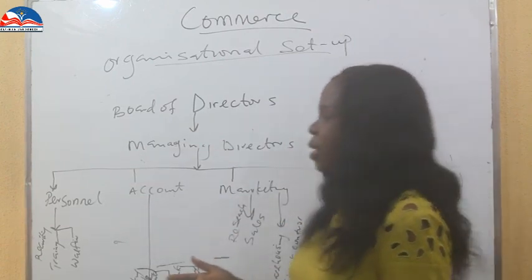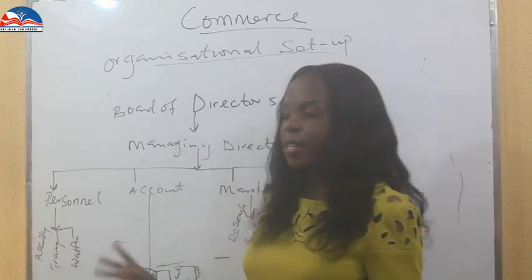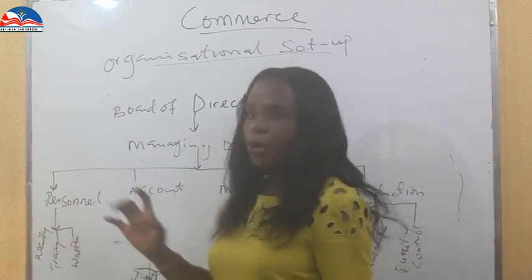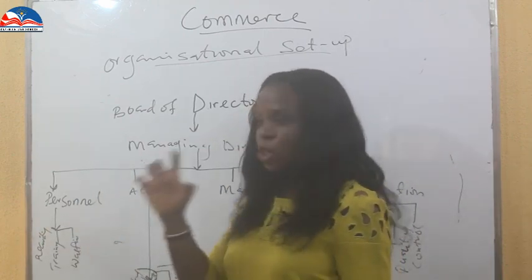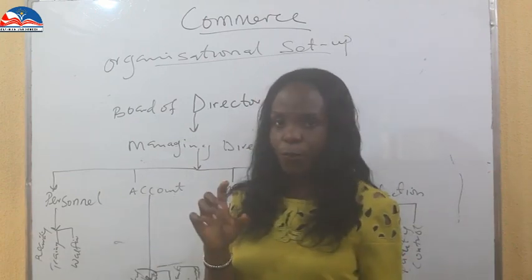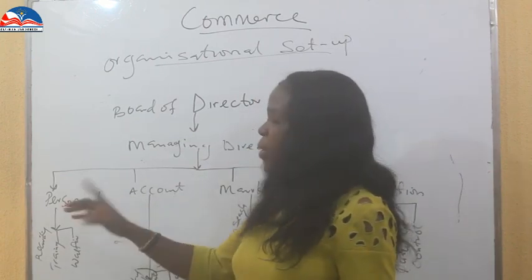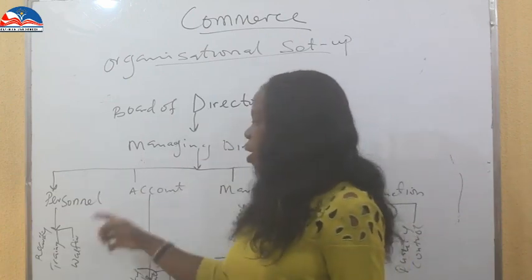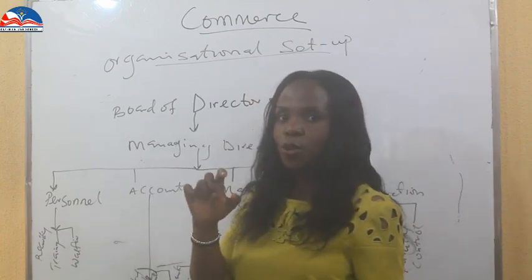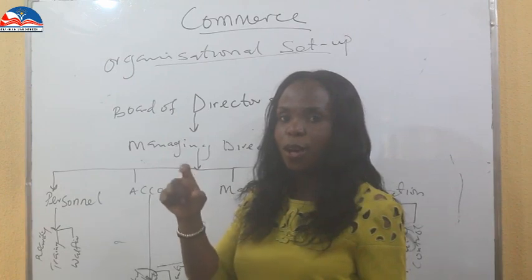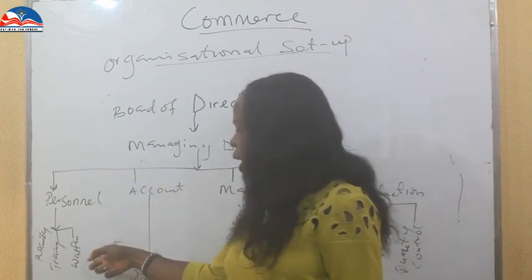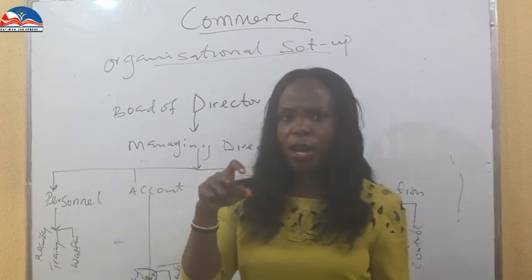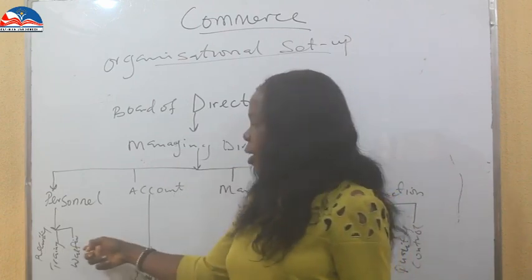Now under the personnel, it's subdivided into three. We have those on recruitment, those on training, and those on welfare. And so the personnel manager gives directives to those on recruitment on what to do. It gives directives to those on training on how to carry out on-the-job training or off-the-job training. And then the welfare of the worker is taken care of here.